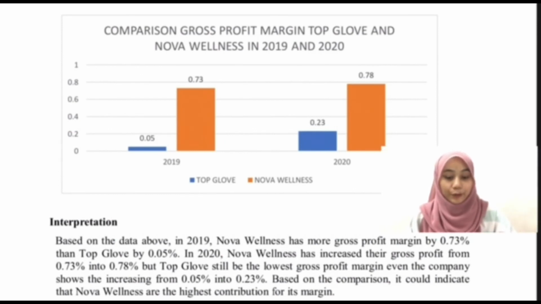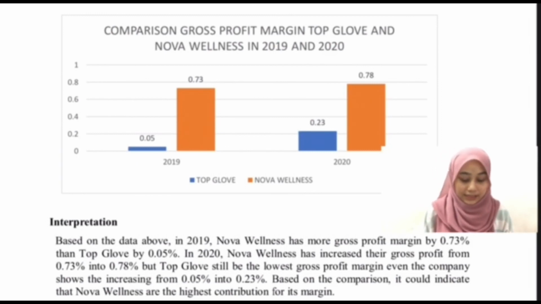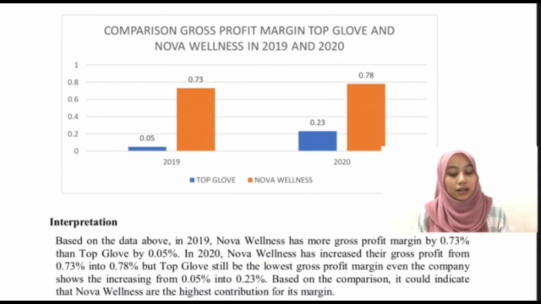The comparison of gross profit margin, Top Glove and Nova. In 2019, Nova Wellness has a higher gross profit margin at 0.73%, and Top Glove at 0.05%. In 2020, Nova Wellness increased from 0.73% to 0.78%, but Top Glove has the lowest gross profit margin, even though the company shows an increase from 0.05% to 0.23%. So we could indicate Nova has the highest contribution for its margin.